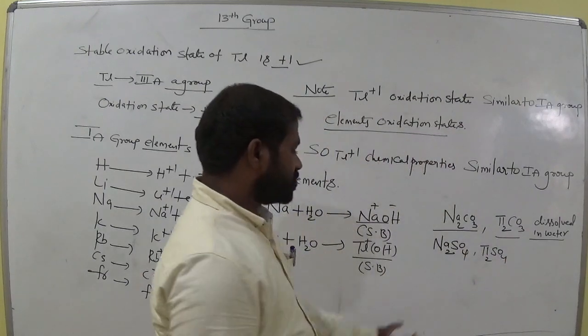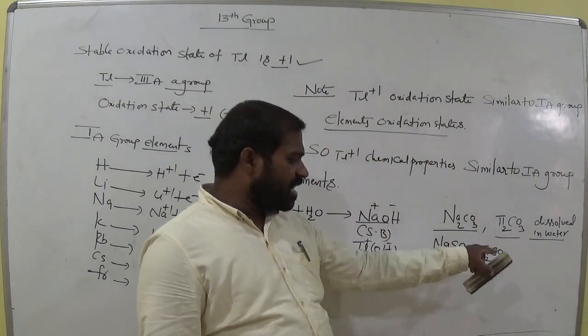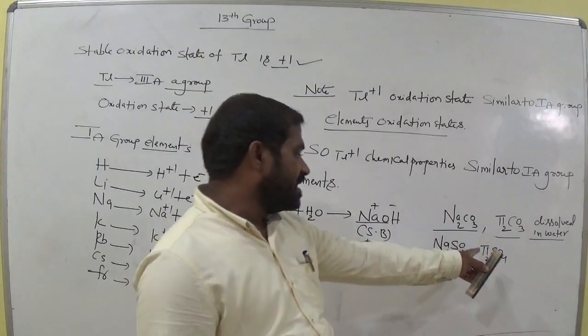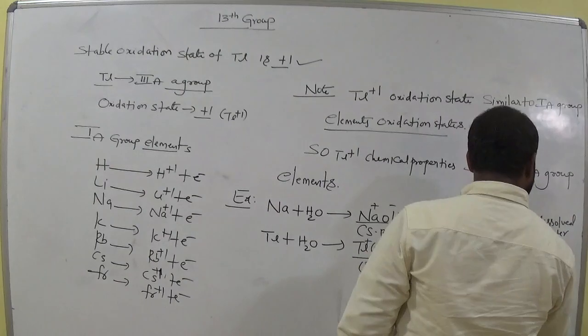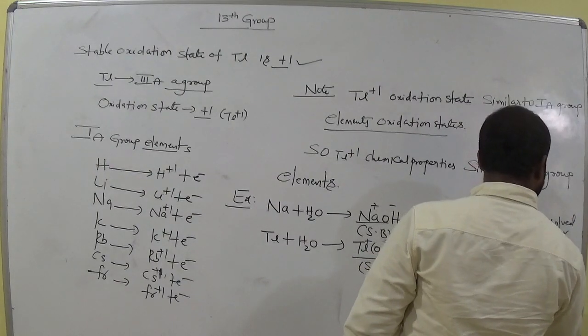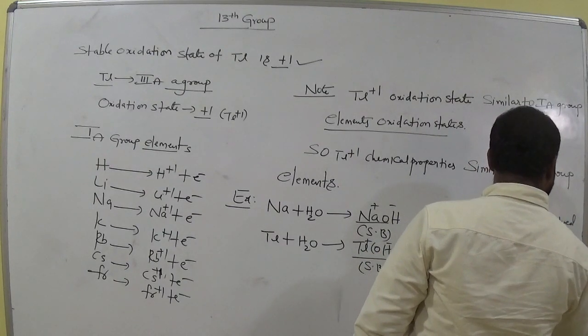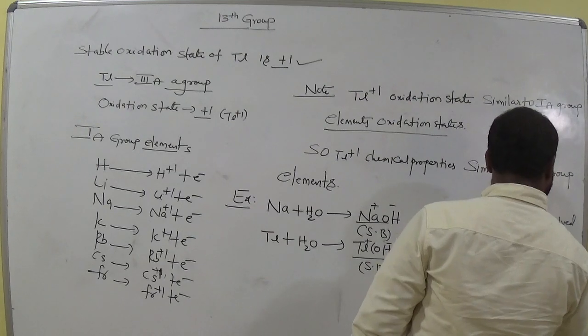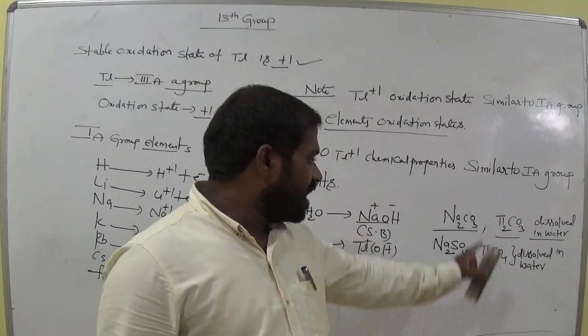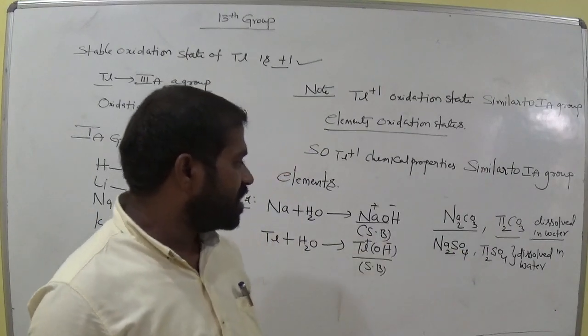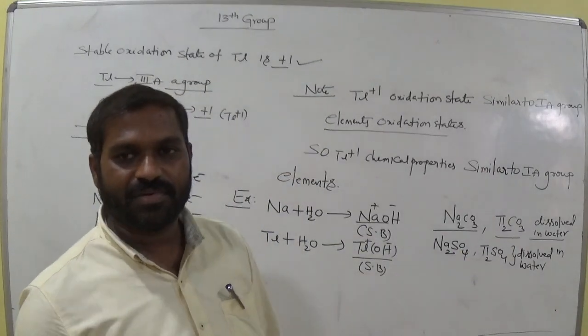Thallium sulfate. Sodium has Na2SO4, and thallium also forms thallium sulfate, Tl2SO4. Okay. These are also dissolved in water. Both are dissolved in water. That means thallium sulfate is similar to sodium sulfate, and thallium carbonate is also similar to sodium carbonate. Is it clear, all of you? Everyone?